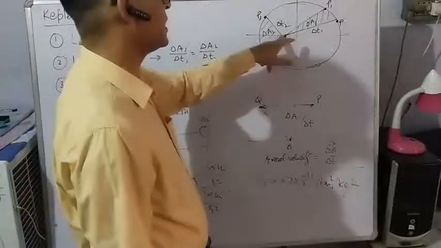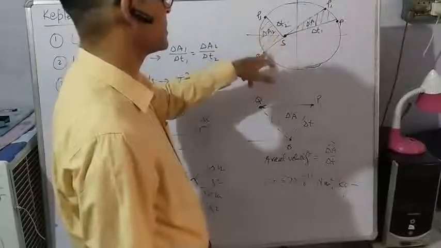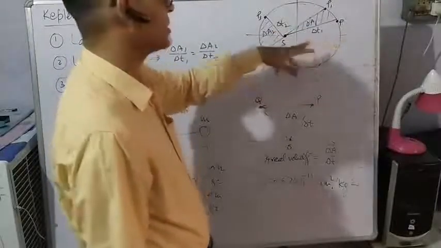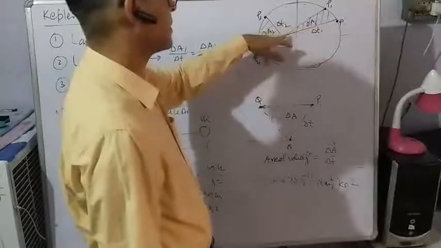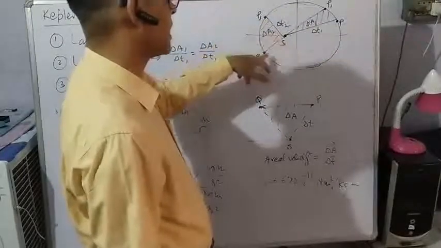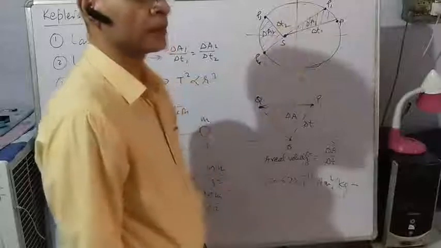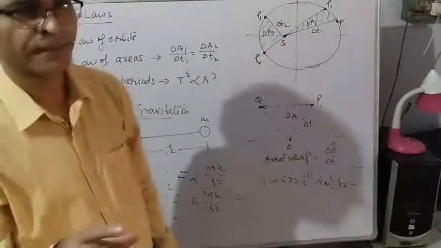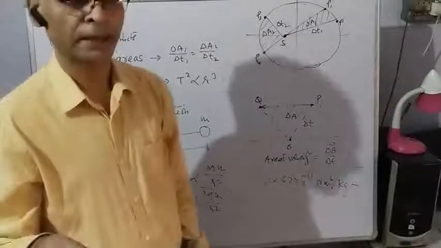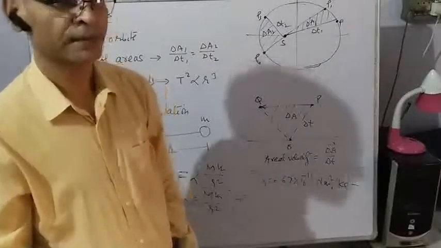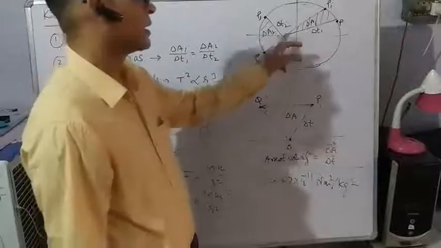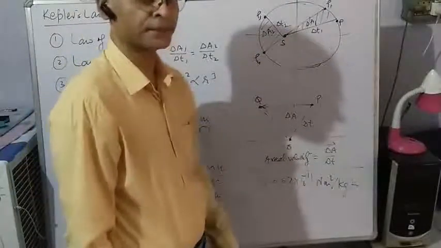Let us suppose the mean distance between the planet and the sun is r. I suppose you are understanding mean distance. Suppose the distances are r1, r2, r3, r4, r5 and so on. All the distances are added and divided by n, the number of observations taken. That distance is the mean distance between the planet and the sun.